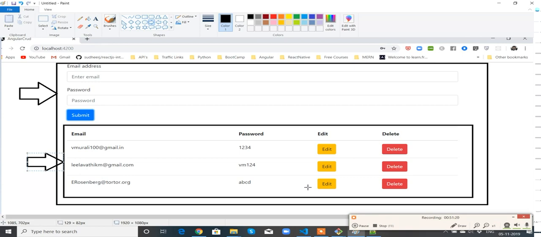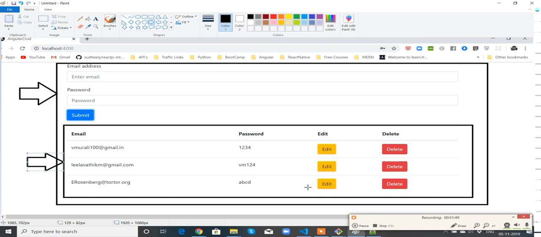Once the data is populated to the parent component form, we have updated it. Once it is updated, immediately it has to inform the child component. Basically, between parent and child, we had so many communications, so with the help of the Output decorator, EventEmitter class and BehaviorSubject we have done it.